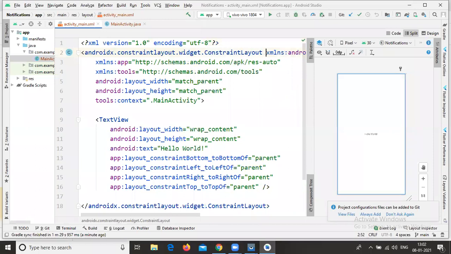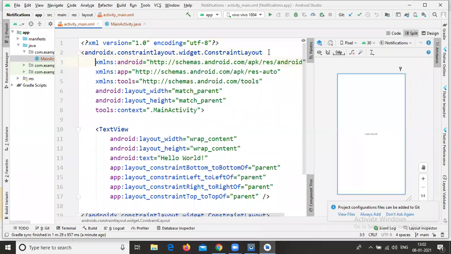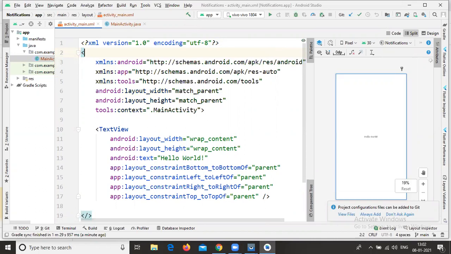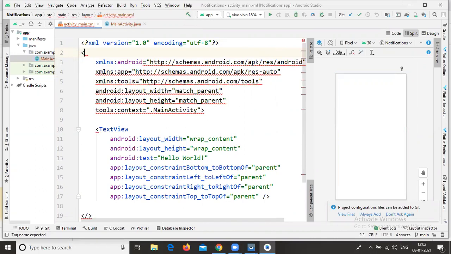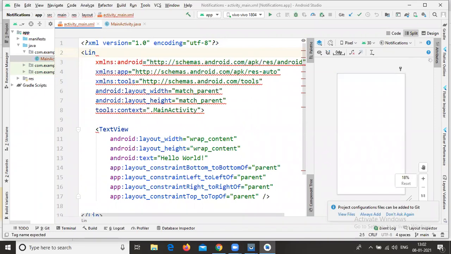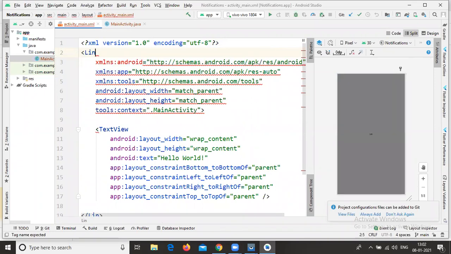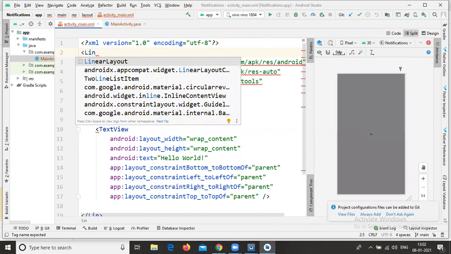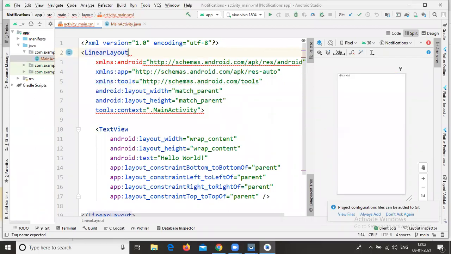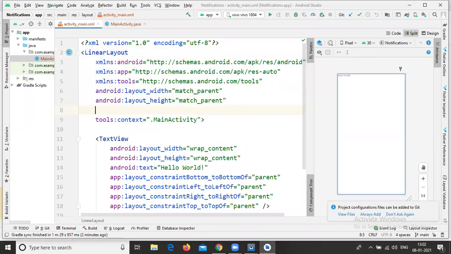Change this constraint layout to linear layout and apply orientation as vertical.